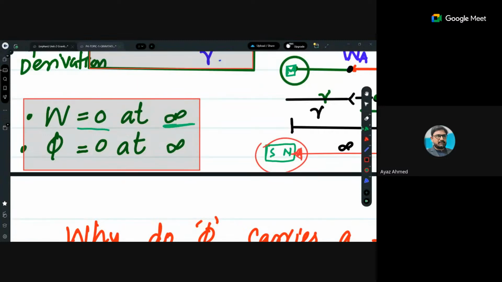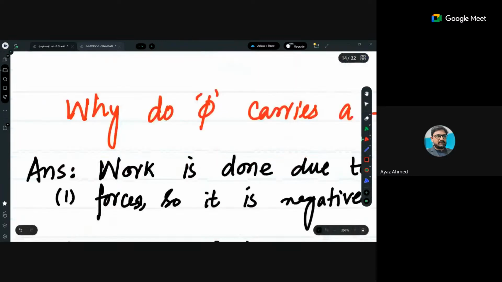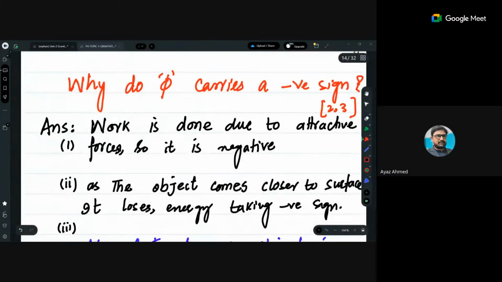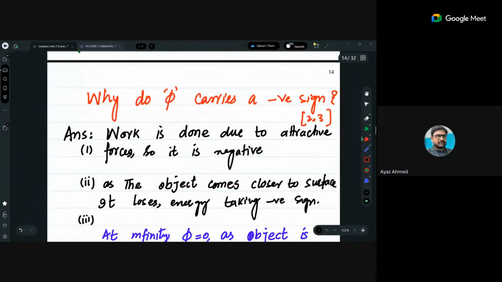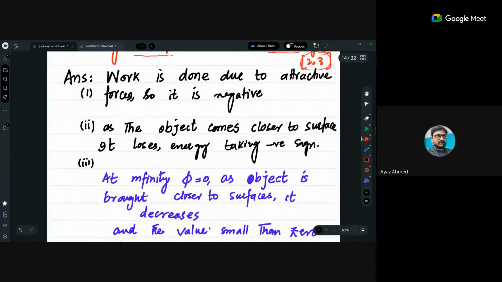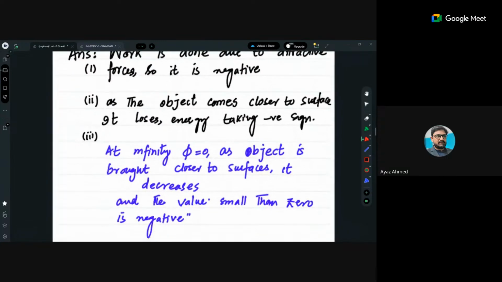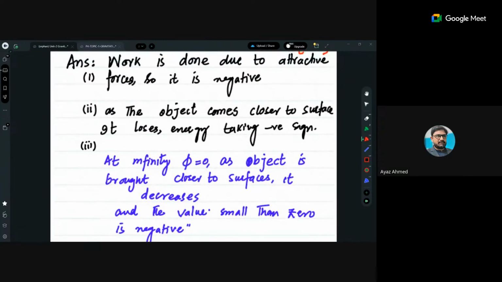But due to this reason, I can say that gravitational potential is also zero, because gravitational potential is work done only. So अब आप देखो, आपको ये important चीजें याद रखनी है, and those important things are, why does gravitational potential carry a negative sign? I can show you the question in which it is mandatory to explain for 2 marks or 3 marks why it is carrying a negative sign. For that purpose, I have given you 3-4 points, and you have to keep all these points in your mind. और ये सारे पॉइंट्स आपने लिखने हैं फॉर योर एग्जाम.